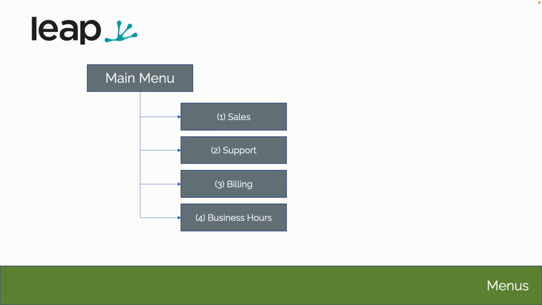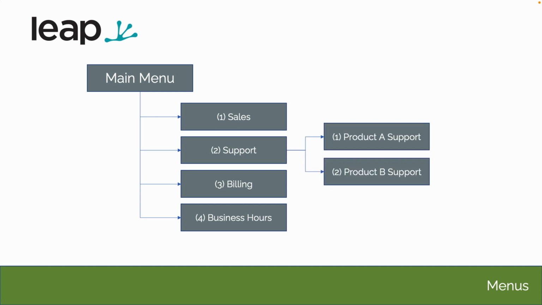A menu is what someone hears when they get to the phone system that plays a greeting that gives them options of things to do. Press 1 for sales, 2 for support, 3 for billing, 4 for our business hours, something like that. Now these can be any kind of things that you want, and they can go pretty much anywhere that you want. Now you can also nest menus together.